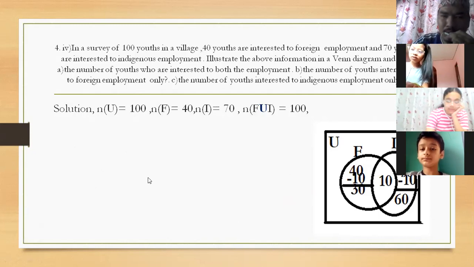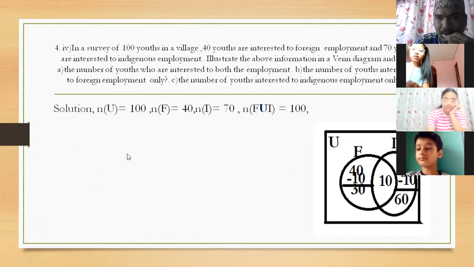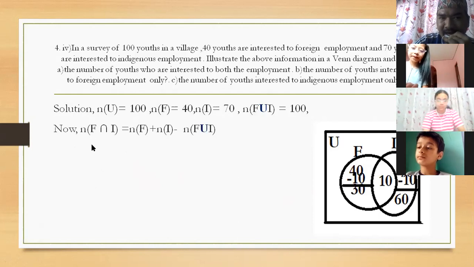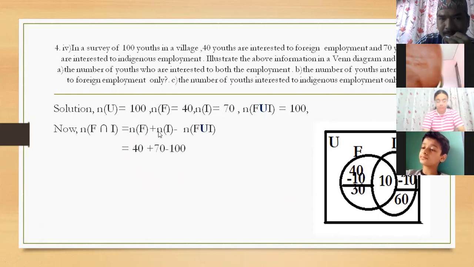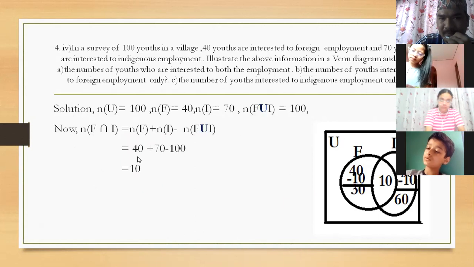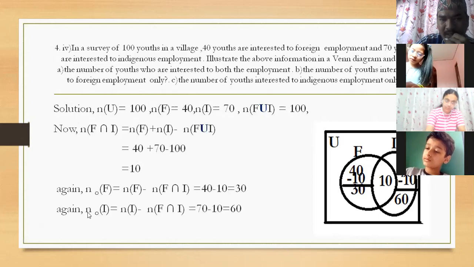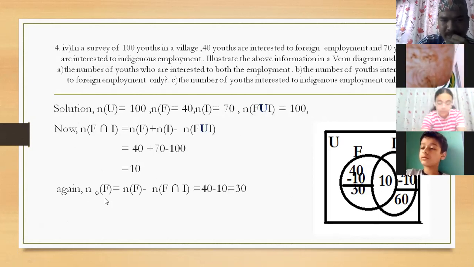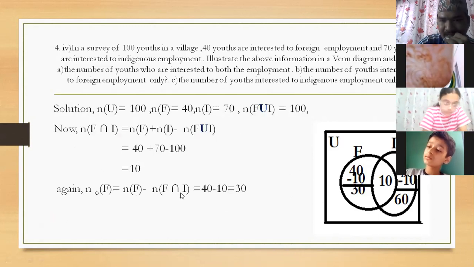Okay, now I am going to show you the solution. Now look here, n(F intersection I). How do we find it? Look, this is the way: n(F) plus n(I) minus n(F union I). 70 plus 40, 110, 110 minus 110, which is 10. Then n(only F): n(F) minus n(F intersection I), 40 minus 10, 30.